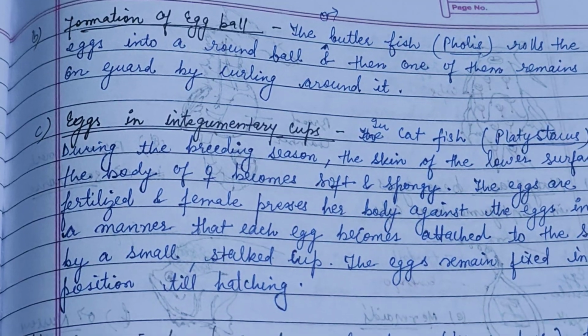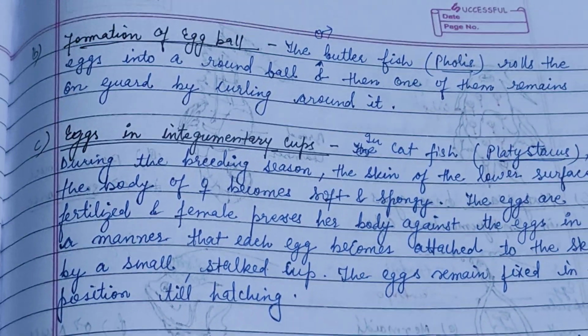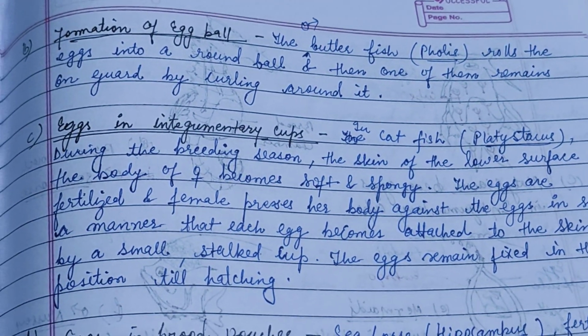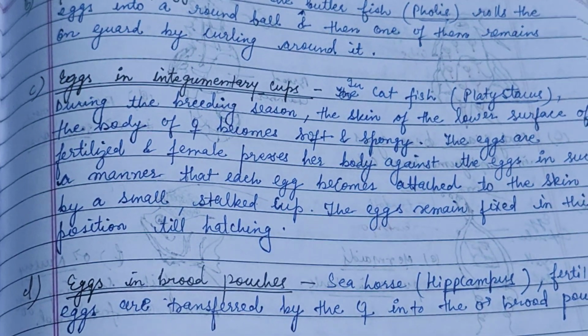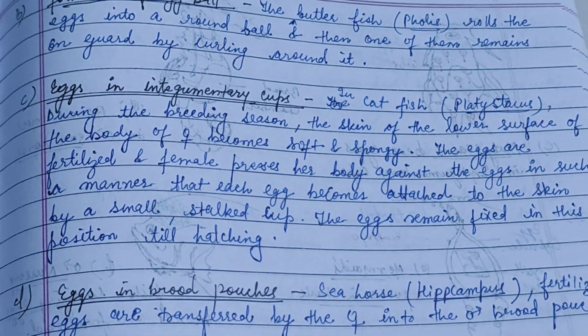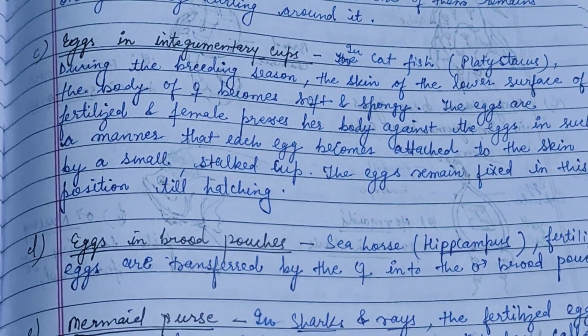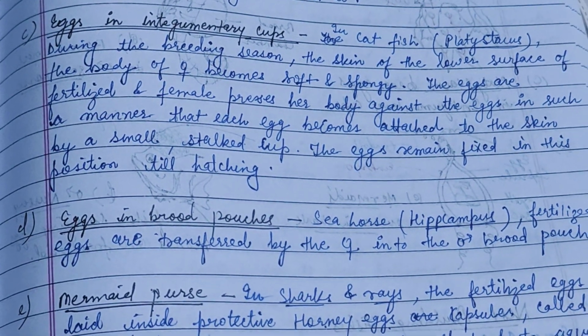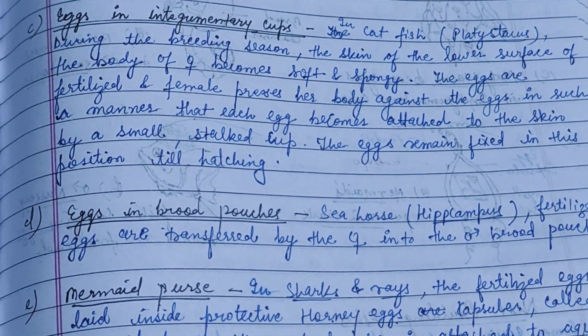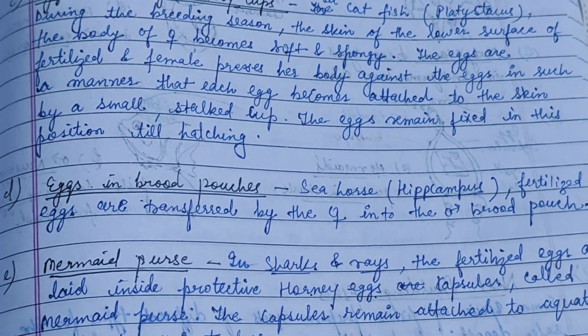Next is the formation of the egg ball. The example is the male butterfish, known as Pholis, which rolls the eggs into a round ball, and then one of them remains on guard by curling around it. Next one is the eggs in integumentary cups. The example is the catfishes, also known as the Platystacus.